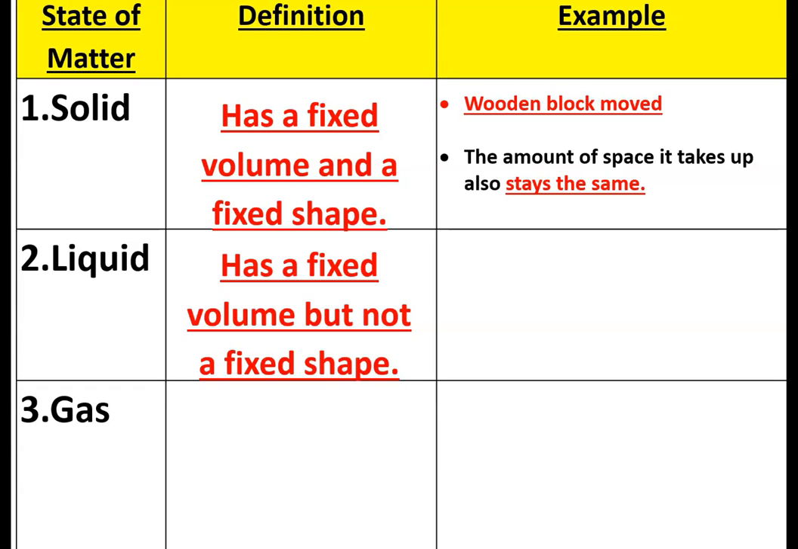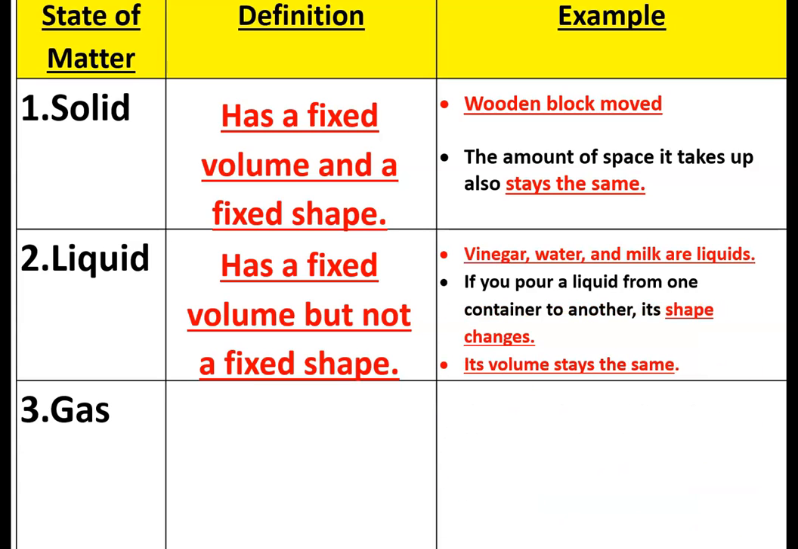Transfer it from the bottle to a bowl, for example. It also stays the same. It only took the shape of the bowl. It did not change volume. It only changed shape. Vinegar is an example of a liquid. Water is an example of a liquid. Milk is an example of a liquid. Any liquid is a good example for the state of matter which is liquid. So if you pour a liquid from one container to another, its shape changes, yes, but the volume stays the same, meaning the amount of water inside the container will not change.